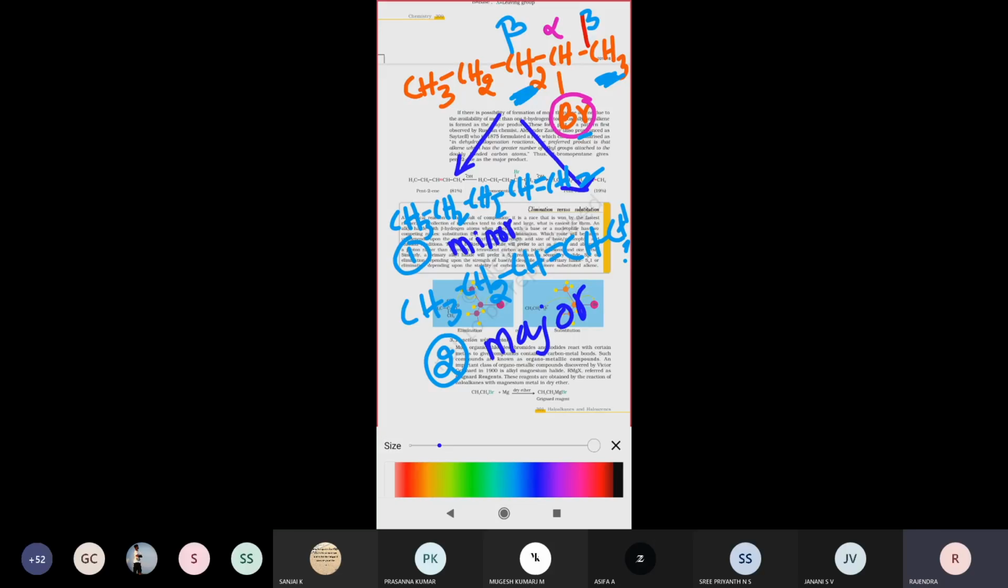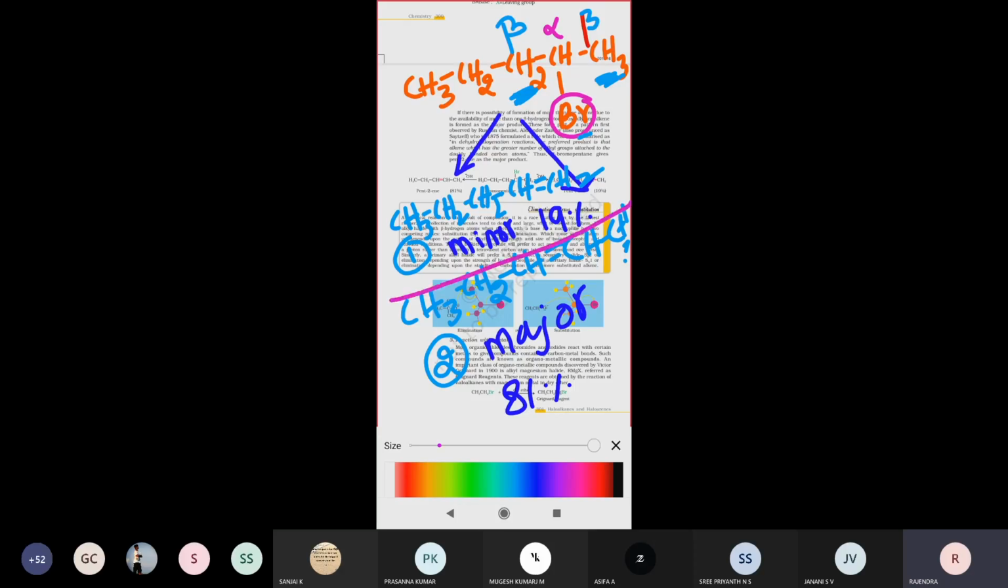Major is nothing but how much percentage is formed by this elimination. 81% will be eliminated in this case, and for this one, only 19% will be eliminated. So how can you say which one will be the major compound and which one will be the minor compound? How do we conclude? It is so simple.